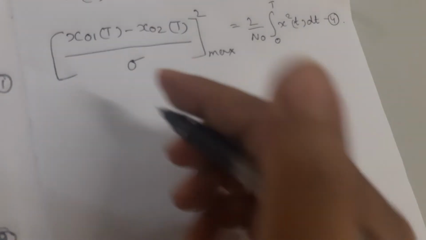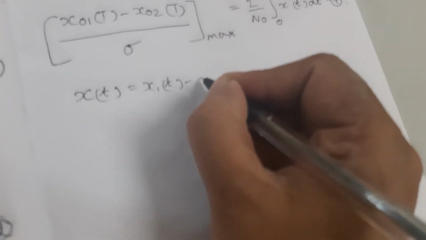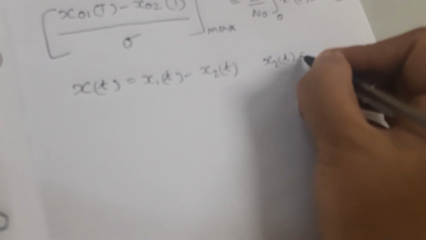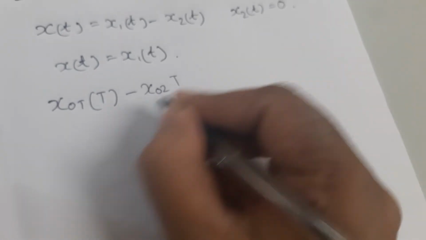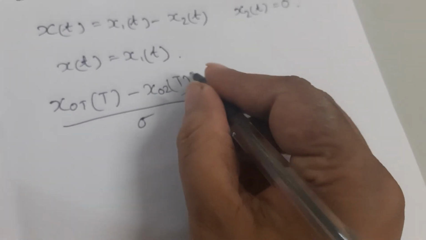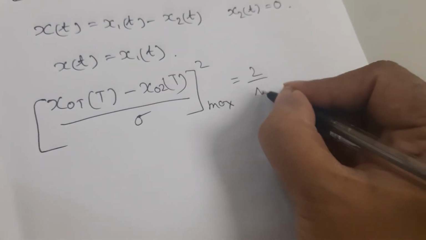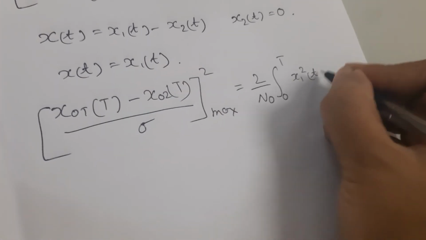Now we know that x of t is equal to x1 of t minus x2 of t. Now for ASK x2 of t is equal to 0. So x of t will be equal to x1 of t. Now this can be written as x naught 1 of t minus x naught 2 of t over sigma whole square maximum value equal to 2 over n naught, 0 to T, x1 of t whole square dt.